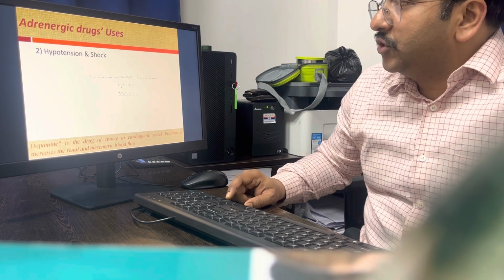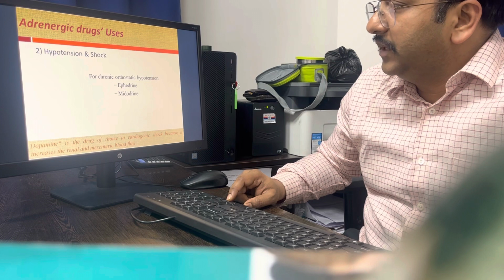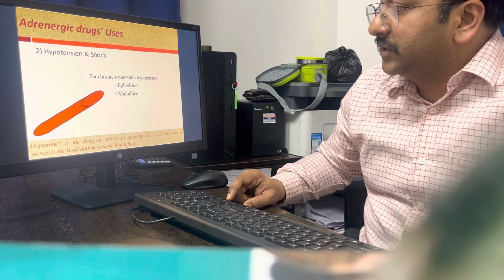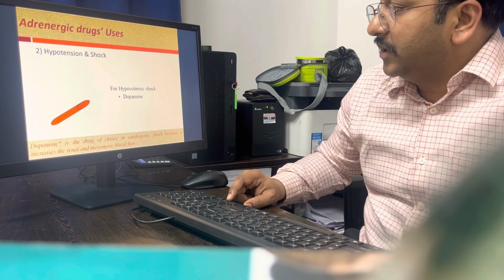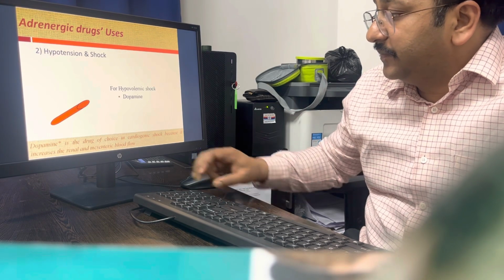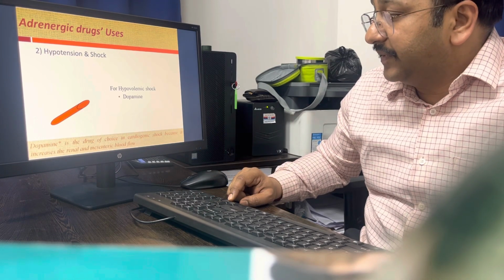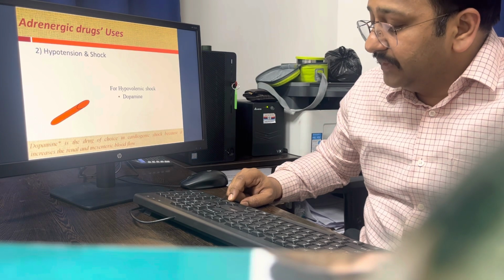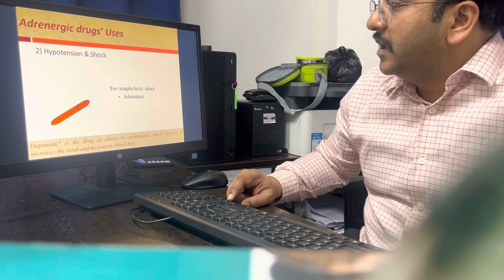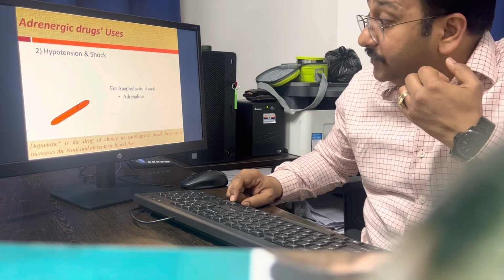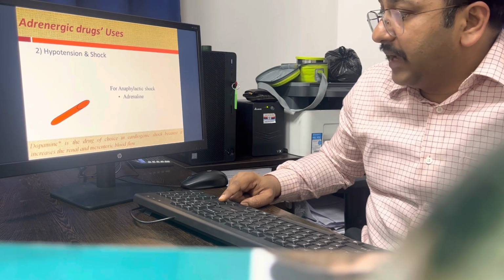Now, hypotension and shock. If orthostatic hypotension is there, then ephedrine and midodrine are used, because they constrict the blood vessels. In case of hypovolemic shock, dopamine is preferred. I told you about cardiogenic shock too, because dopamine increases the renal and mesenteric blood flow. If there is renal failure also, then dopamine is very helpful. In anaphylactic shock, adrenaline is the drug of choice. The intravenous route is the drug route, and IM is also given.